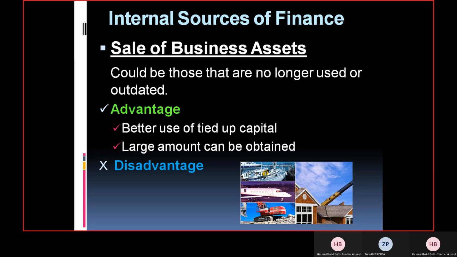So if you sell that asset, you can release cash from it and you can use it for an important expenditure of the business. You can use it as a source of finance there, right? So you can reduce the opportunity cost which is involved there. Then I've got it. Yes, sir.